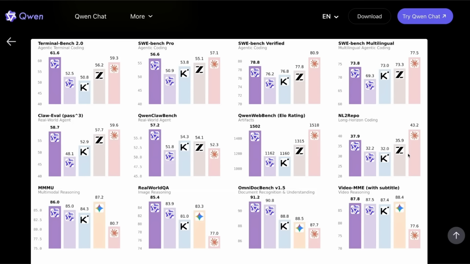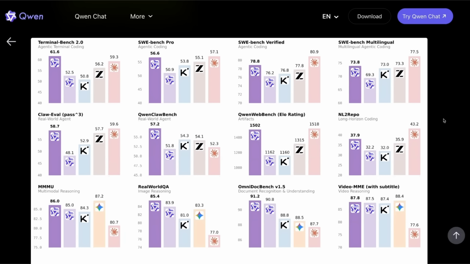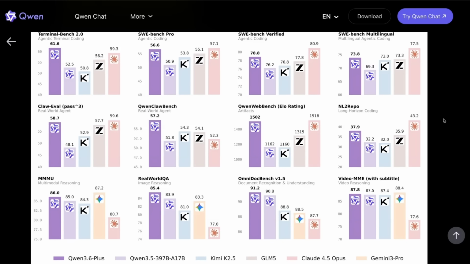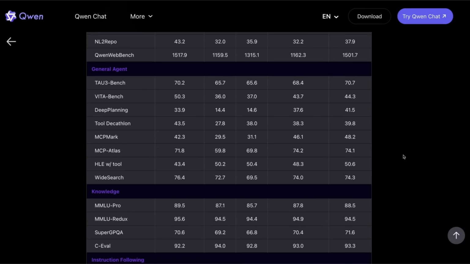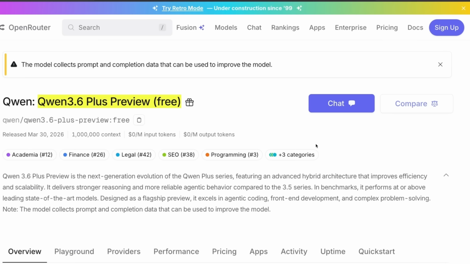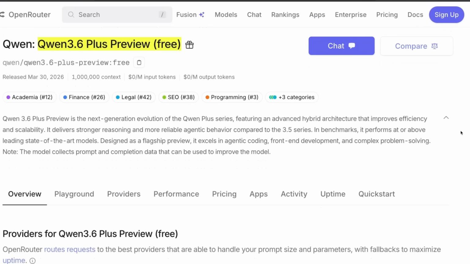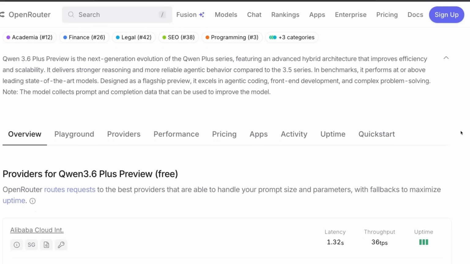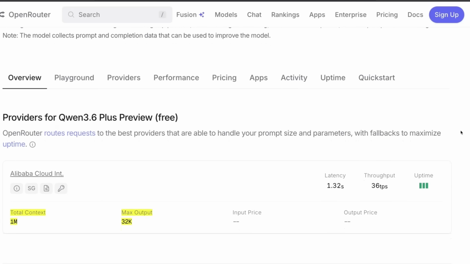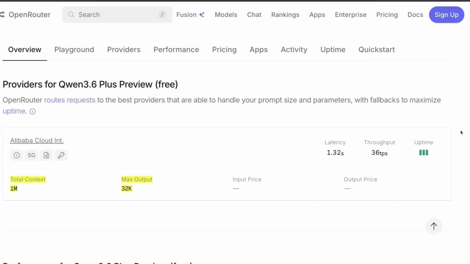Now, in terms of benchmarks, I think it's very close to Opus 4.6. Personally, I don't pay too much attention to these benchmarks because they are usually only directionally correct. The best way to look at a model's capability is just to test the model yourself. And that's exactly what we are going to be doing in the rest of the video. I'm going to show you a few quick demos, and then how to properly use this model, because if you try to use this as a chat model, you're not going to get the best performance.